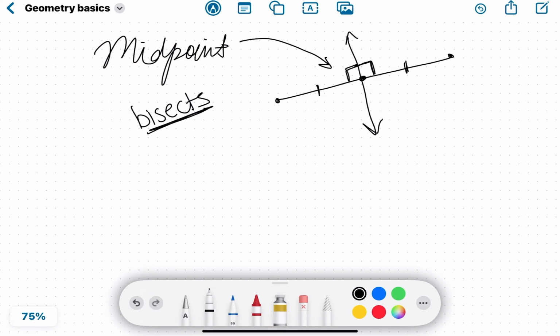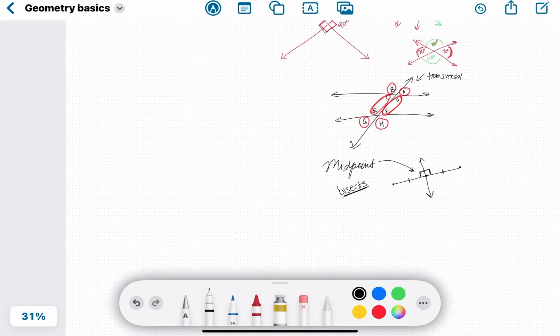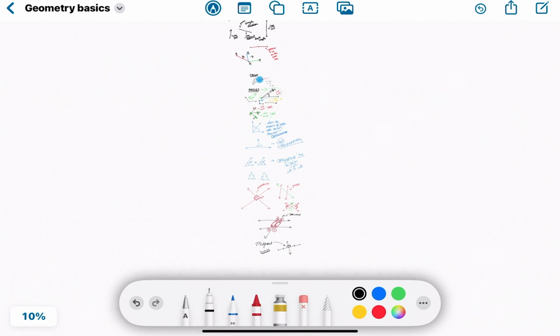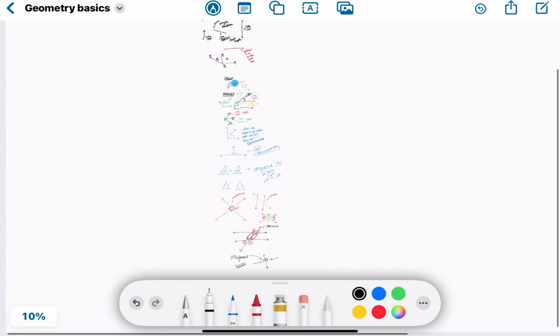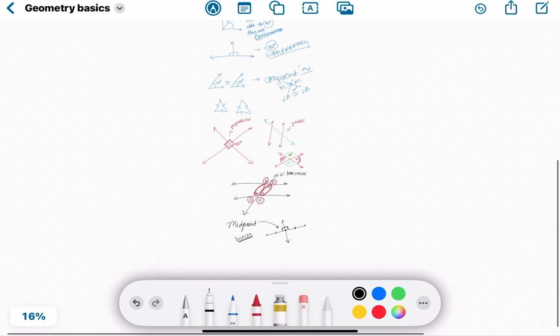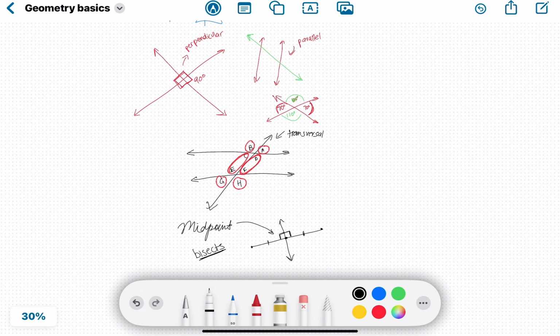And there you go. So those are all of our geometry basics. I know it's a lot to take in. Look at all these notes. But if you check out our website, we have a whole PDF with all these definitions that I discussed in this video, so you can further study them yourself and see if there are any questions.